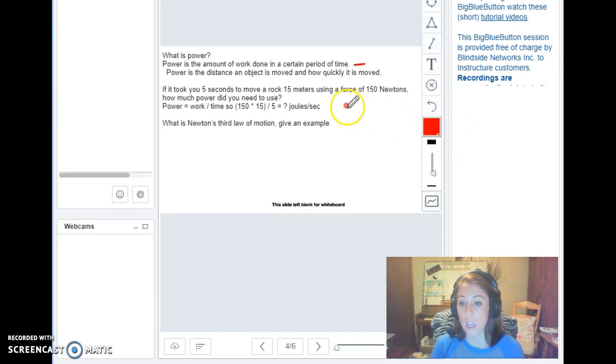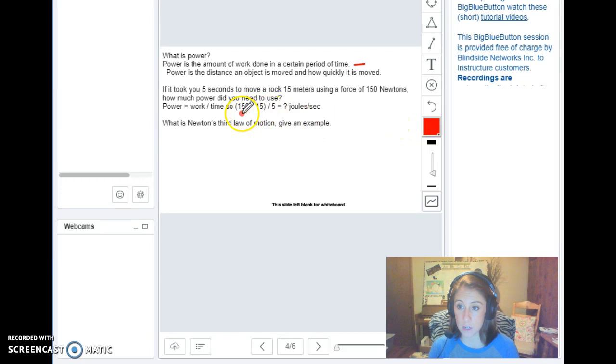All right, looking at the next question. If it took you 5 seconds to move a rock 15 meters using a force of 150 newtons, how much power did you need to use? So the equation is power equals work divided by time, and I've already got you set up, so 150 times 15 divided by 5 is how many joules?